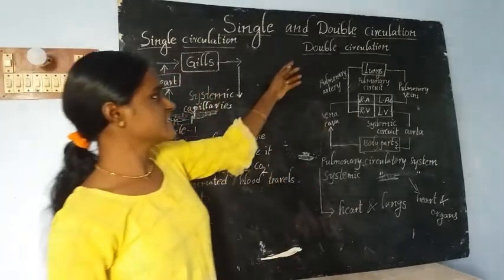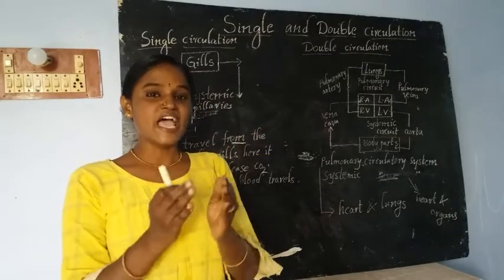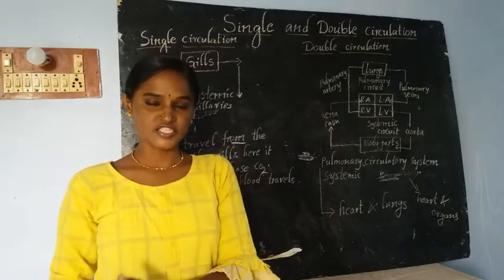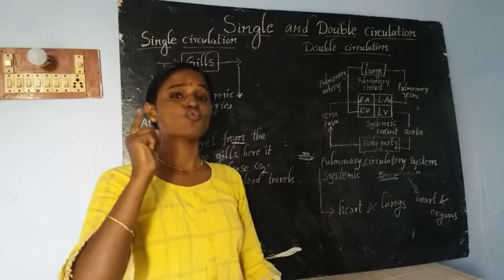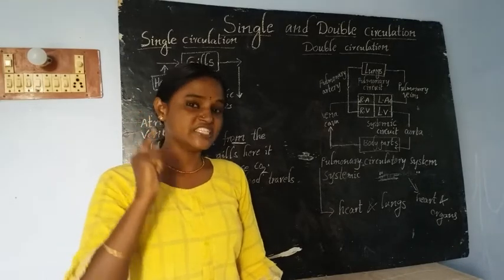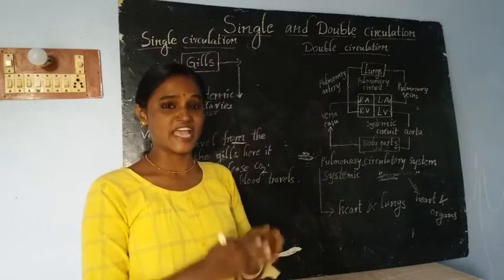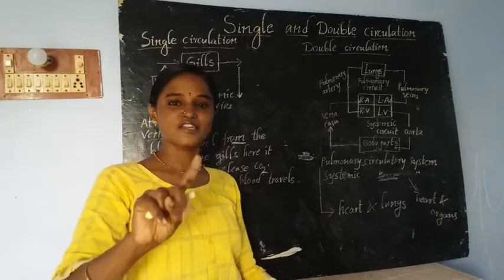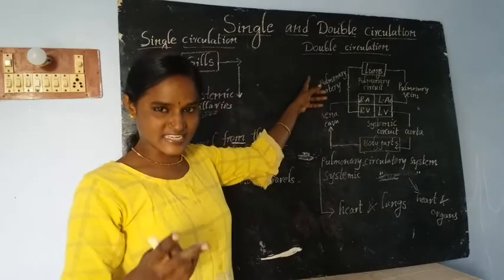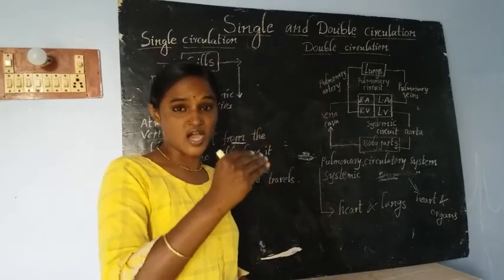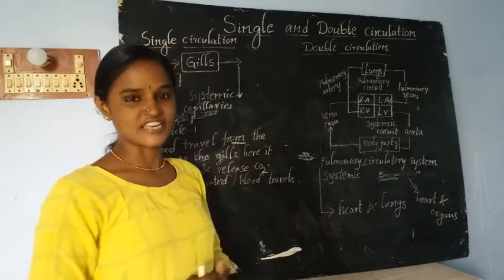See, children, what is the definition of double circulation? If blood flows through the heart twice for completing one circulation, it is called double circulation. If blood flows through the heart twice, not one time, twice, then it is called double circulation. That's why we call this circulation double circulation.